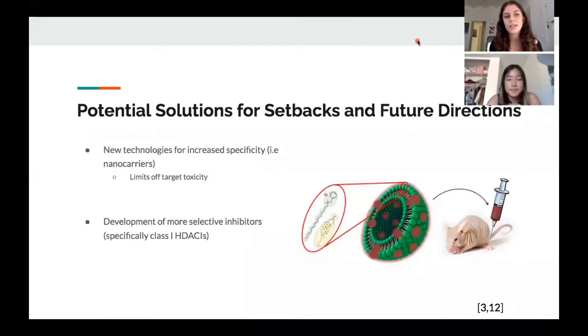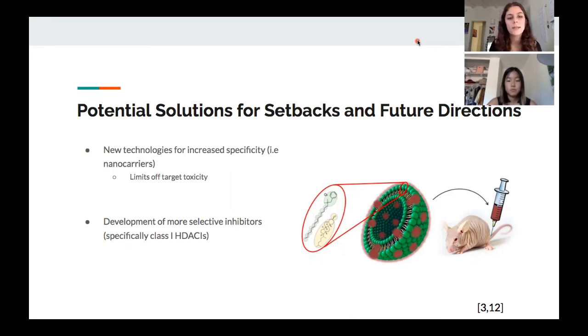So, as Abby had just mentioned, a lot of the potential solutions and future directions are aimed at increasing the specificity of these inhibitors. And this is currently being achieved through the use of new technologies such as nanocarriers, which are being used in the administration of these inhibitors as a more robust targeted delivery. A pitfall of many drugs is that they diffuse nonspecifically, and this enhances damage done by collateral toxicities, especially when the drug already has a very high toxic profile, as seen in histone deacetylase inhibitors.